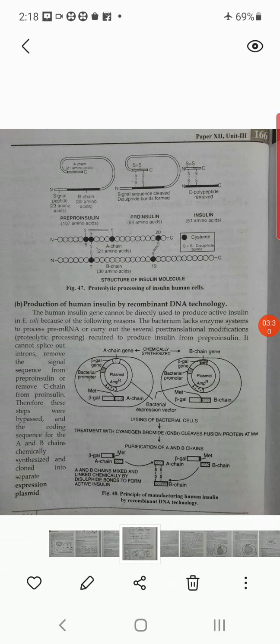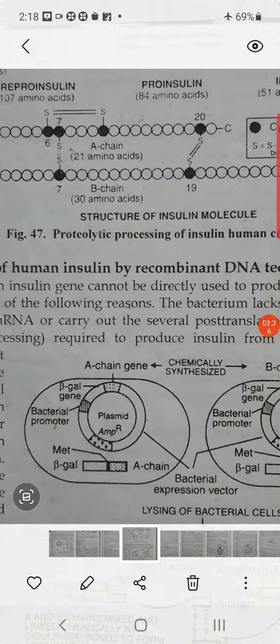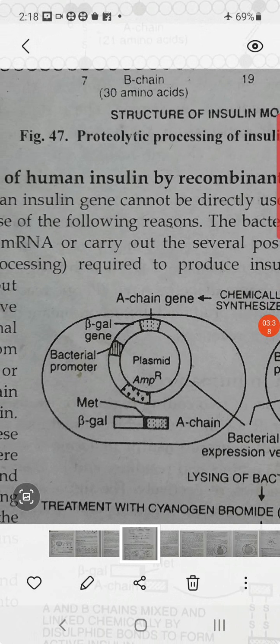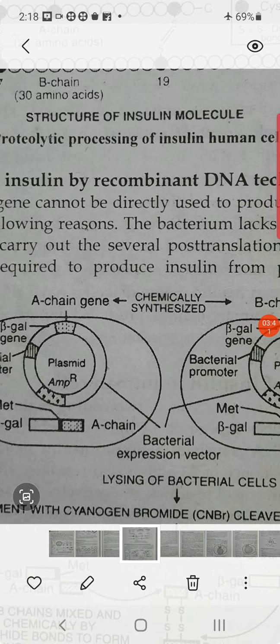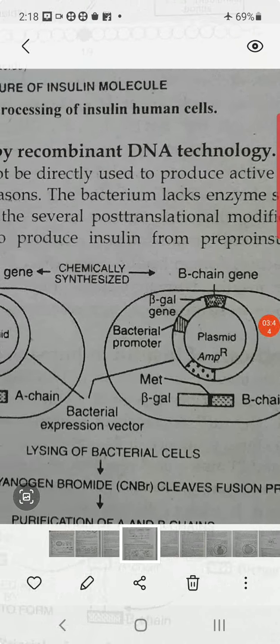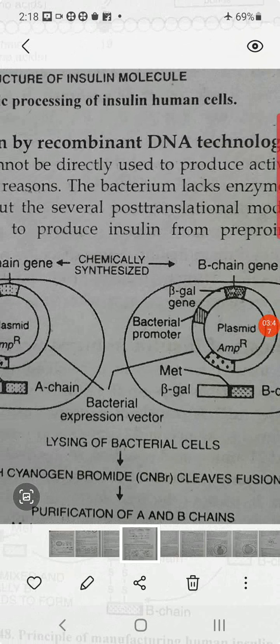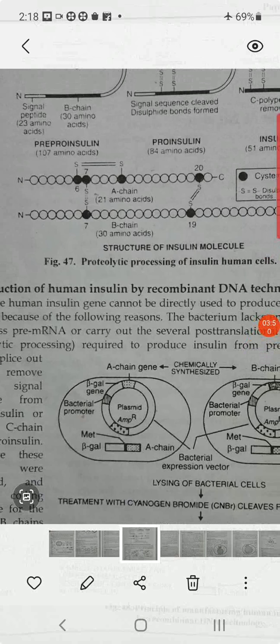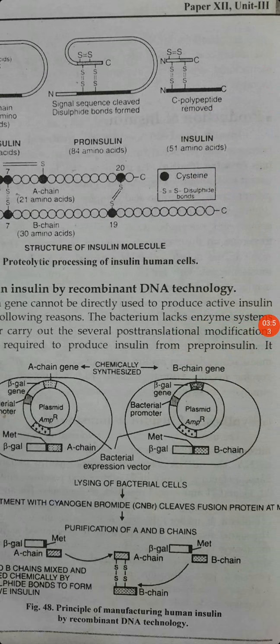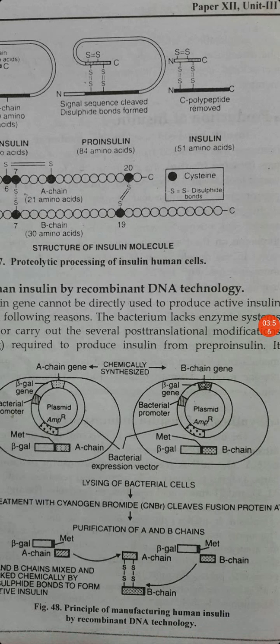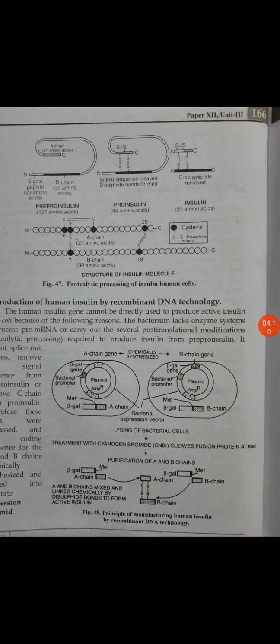So this is a diagrammatic representation of how insulin is produced. See here, this diagram. This is the bacteria, the plasmid is there, and the A chain and chemically synthesized B chain genes are there. This gene for the insulin is introduced into the bacterial gene, and we get the ultimate product, the insulin, in the laboratory. That insulin is totally free from any reactions or allergic reactions from the bovine or other insulin. So this is very easy, recombinant DNA technology.